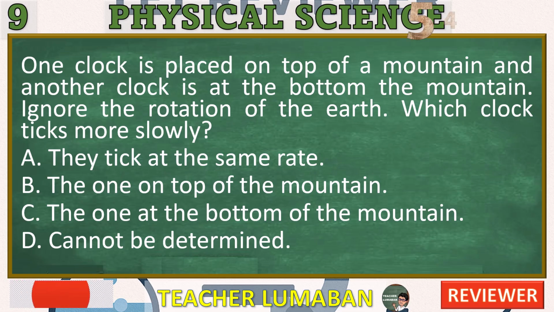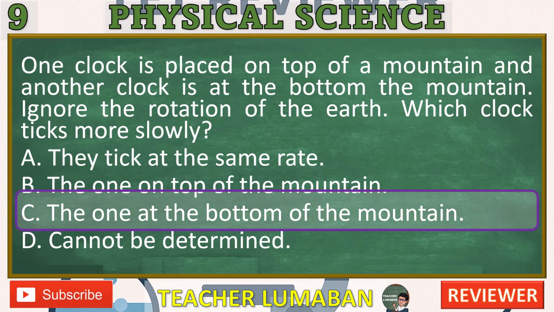5, 4, 3, 2, 1. Correct answer, C, the one at the bottom of the mountain. Explanation. This is a question about gravitational time dilation, which comes from Einstein's general theory of relativity. Key concept. The stronger the gravitational field, the slower time passes. Clocks deeper in a gravitational well, closer to a massive object like Earth's center, tick more slowly than clocks at higher altitudes.